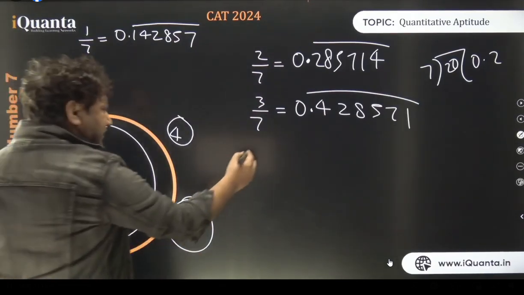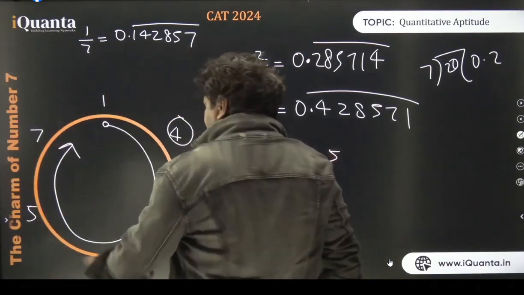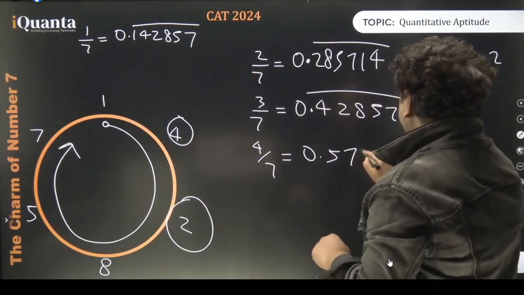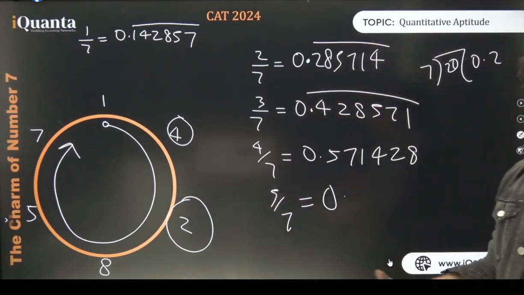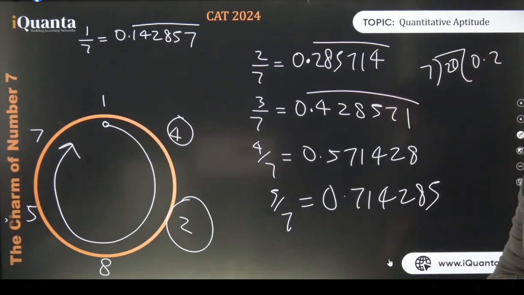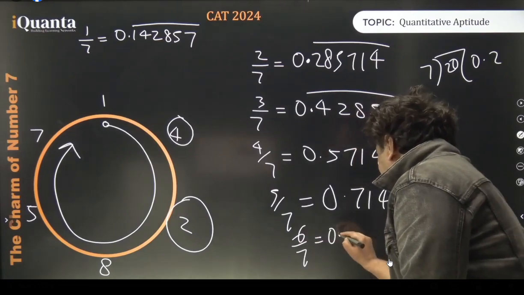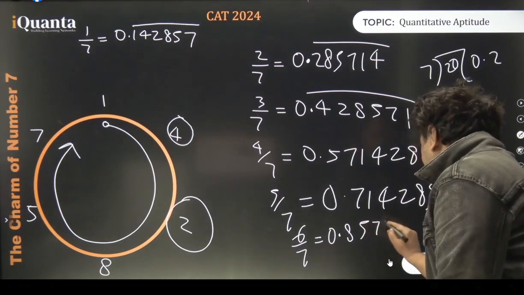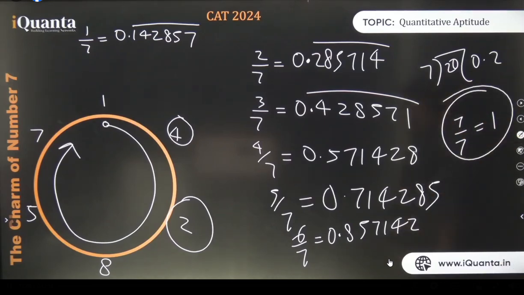Keep on doing this. 4 by 7. How beautiful is it? Put a point, becomes 40. 7 5s are 35. पहला 5 होगा. जो भी आएगा वो यहाँ पे मिलेगा हमें. Then 7 1 4 2 8. Similarly, 5 by 7. Put a point, becomes 50. 7 7s are 49. 7 1 4 2 8 5. This is a lot of fun, isn't it? 6 by 7 similarly. Put a point, becomes 60. 7 8s are 56. 8 5 7 1 4 2. And we solved everything. 7 by 7 is, needless to say, 1. So we got all the values.